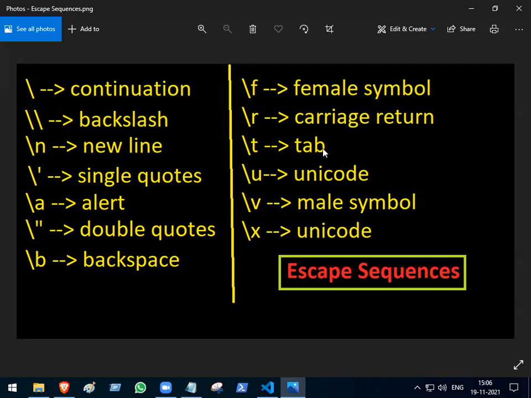Then backslash t gives you a tab. Tab at the start will give you 8. In the middle, 3 spaces then backslash t will give you 3. Backslash t then a space gives 4. Then backslash u means Unicode. Small u is for black and white emojis, or for Unicode. Then v means male symbol. Then x also means Unicode. And in the capital letters, I can't use capital U and capital N.